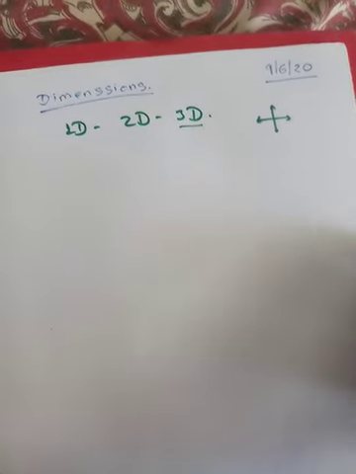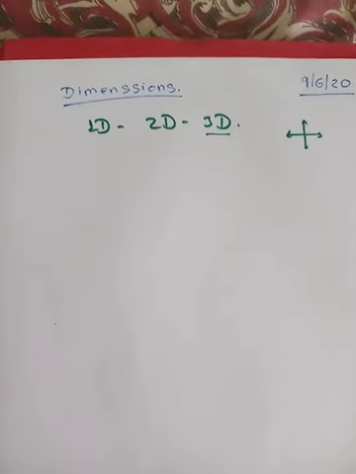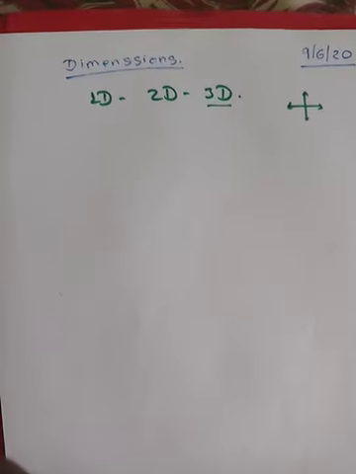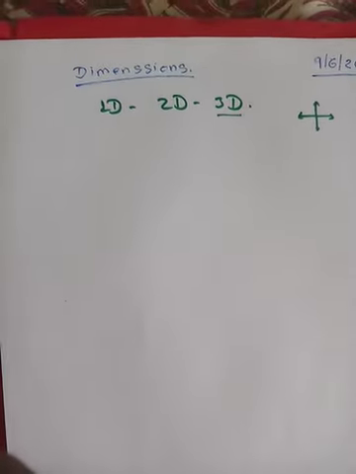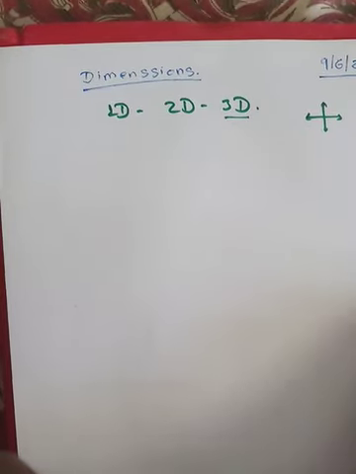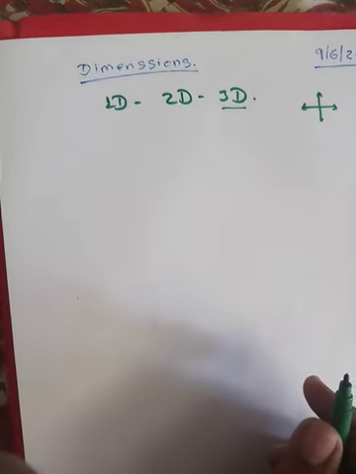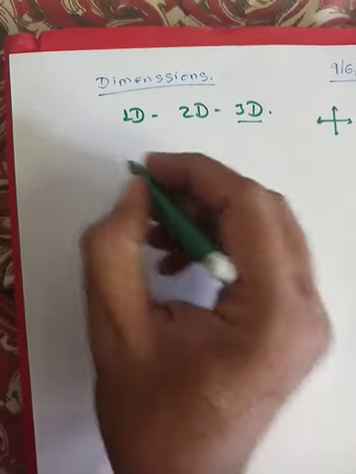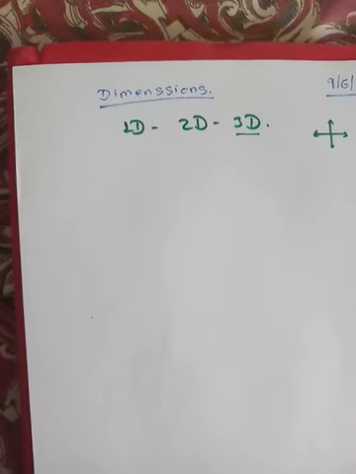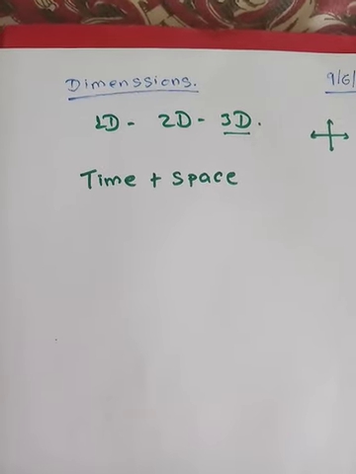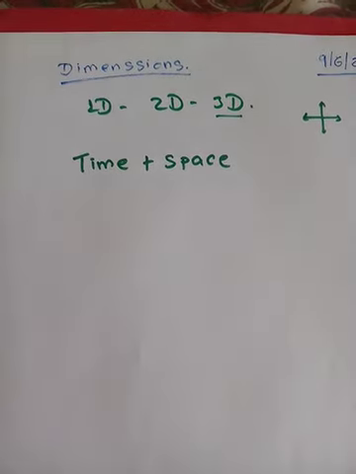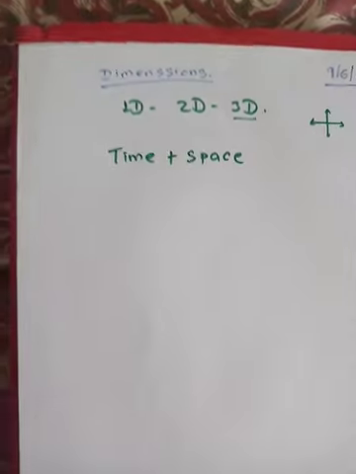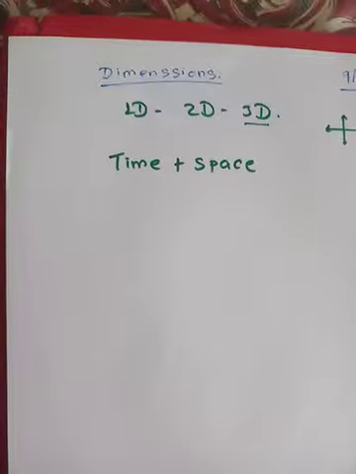Okay, but what today I'm talking about is not these 1, 2, 3 dimensions, but it is actually the dimensions from which our universe is made up of. Now, if you analyze the universe, you will find that it is made up of two things. These two things are time and space. According to physics, the universe is made up of only these two things. One is time and the other is space.